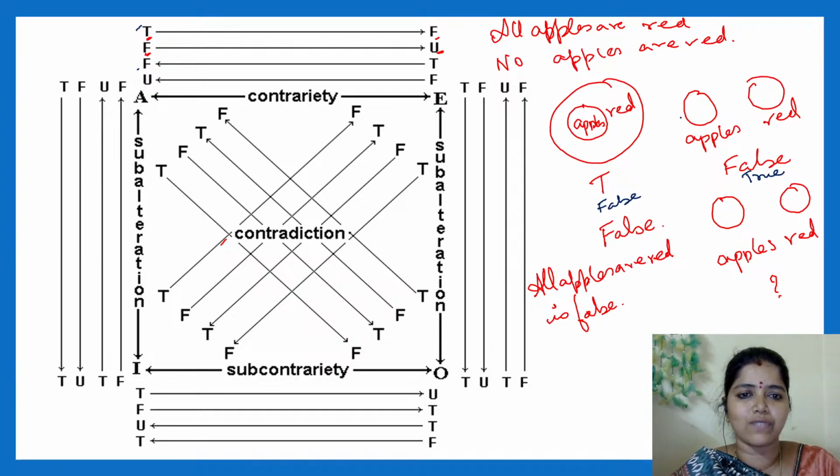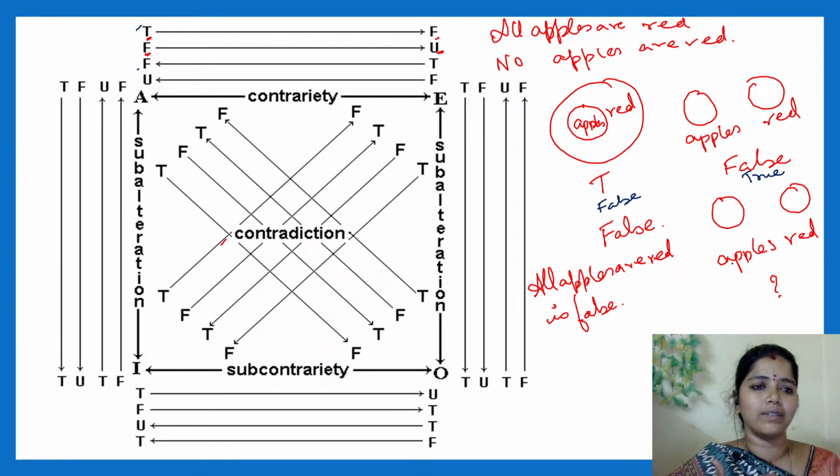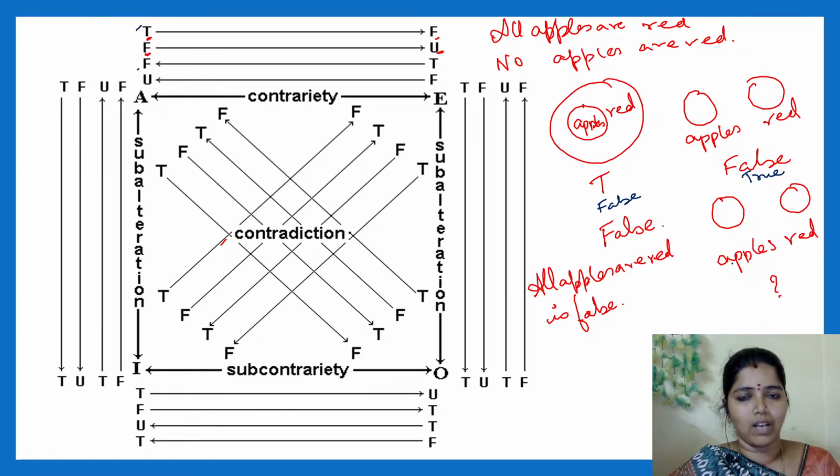Similarly, when I say no apples are red is false, same thing, I cannot determine whether all apples are red or not. Somewhat confusion, ma'am. Where, ma'am? See, I am telling, no girls are beautiful.